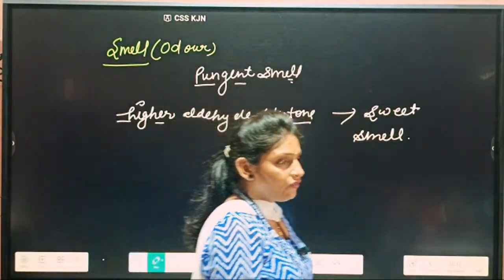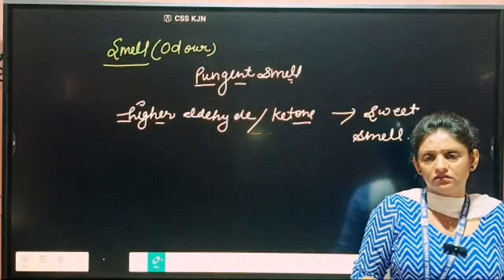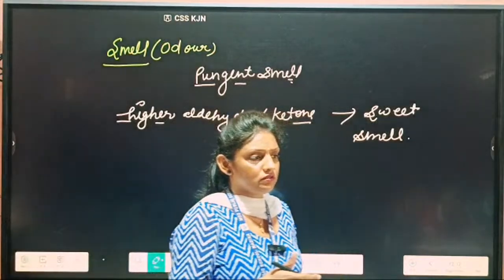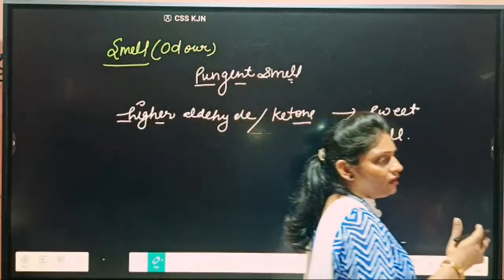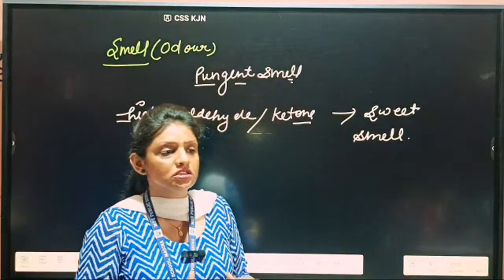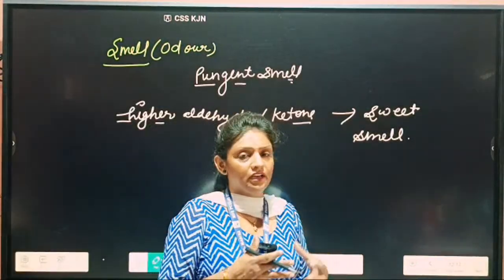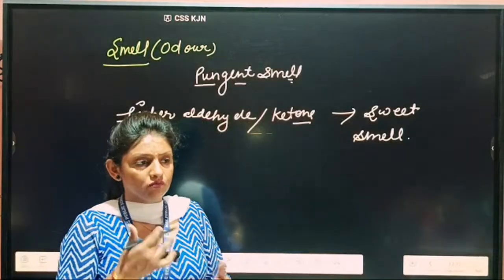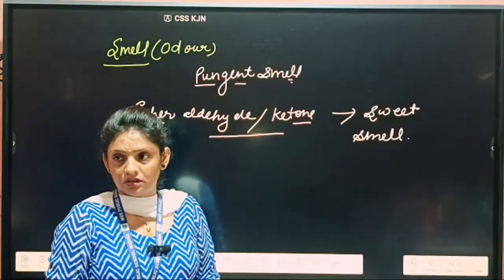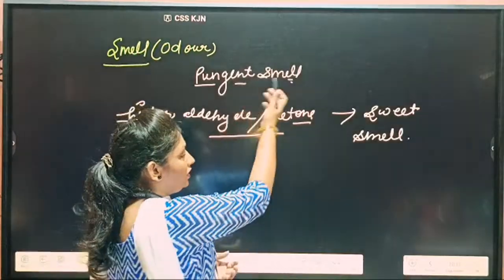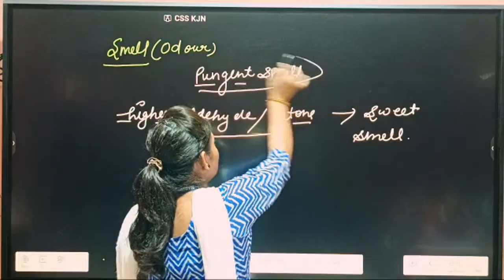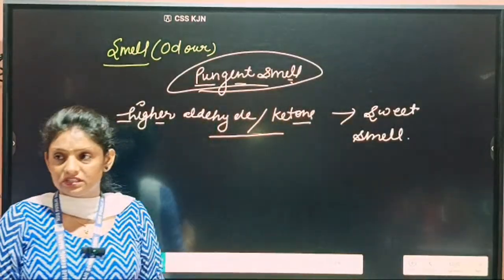So students, at the start of the unit, I told you that aldehydes and ketones are used for making flavors and perfumes. So the higher aldehydes and ketones we use for making perfumes and flavors. Lower aldehydes and ketones, methanal, acetone, we do not use because they have a very bad, pungent smell.